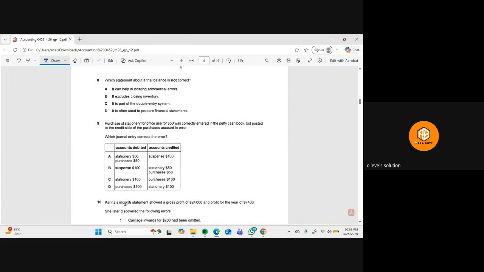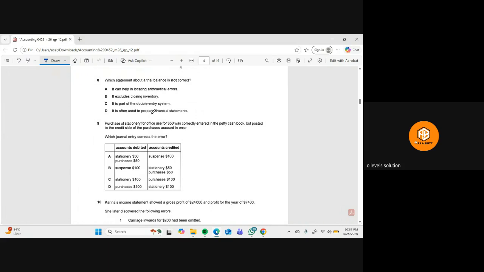So basically a trial balance is not an account and not part of the double entry itself, it is just a list of balances taken from the ledger accounts. So A is right, because this trial balance will help you to see the particular errors. B is that it excludes the closing inventory. Yes, closing inventory is not usually included in the trial balance before adjustment, so this is also correct. C: it is a part of the double entry system. No, this is not part of the double entry system. So C could be the right option.